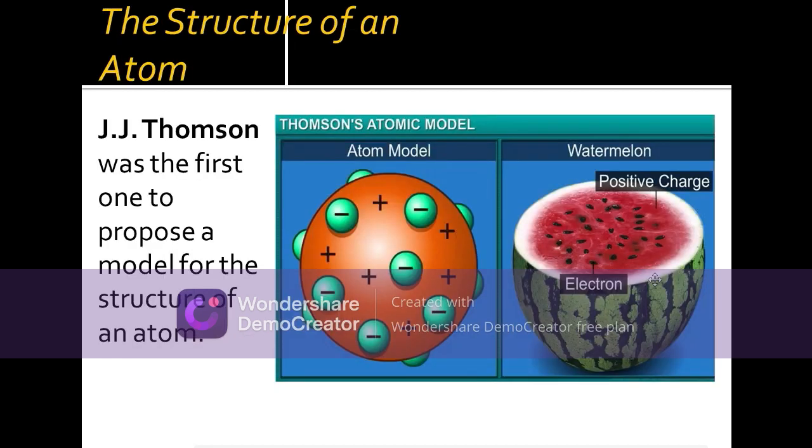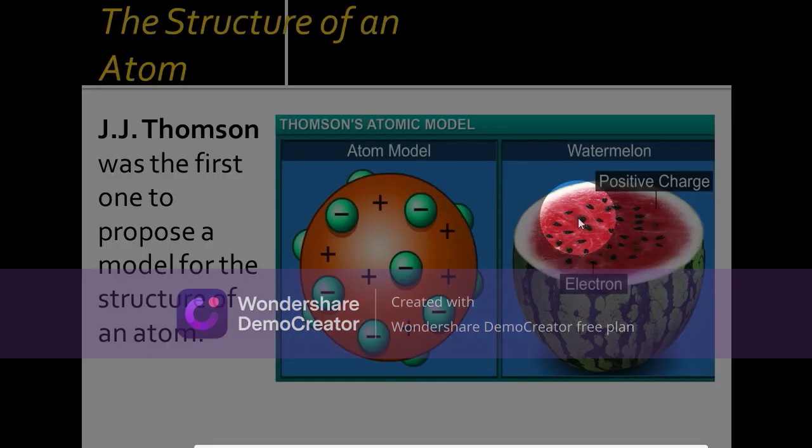Now the first one is J.J. Thomson. He proposed the structure of an atom, which is called Thomson's atomic model, also called the watermelon model, or the Christmas pudding model. If you check the watermelon, you can see the red pulp and the seeds. The atom is spherical in shape. The red pulp is equivalent to the protons, and the black seeds are equivalent to the